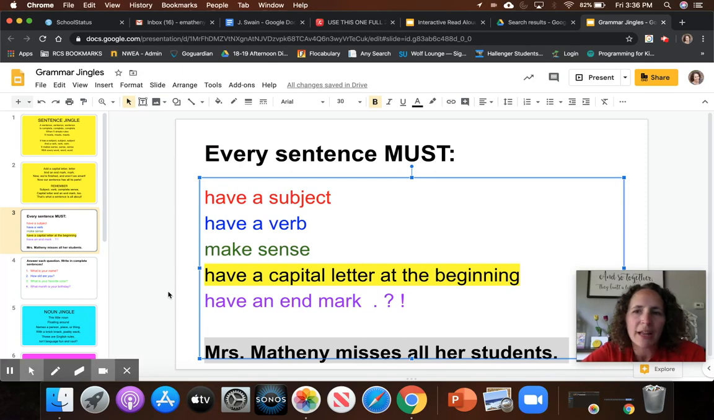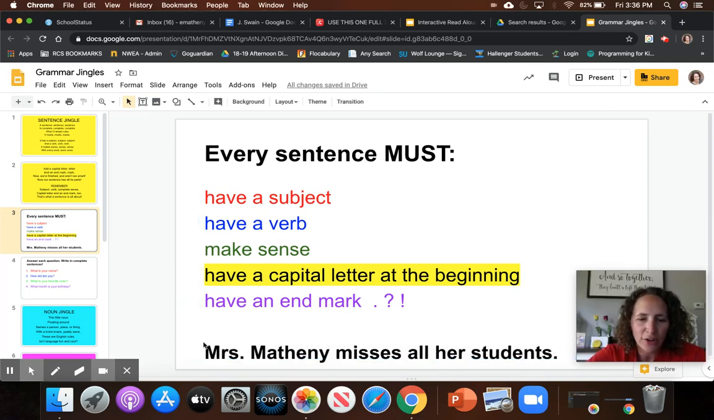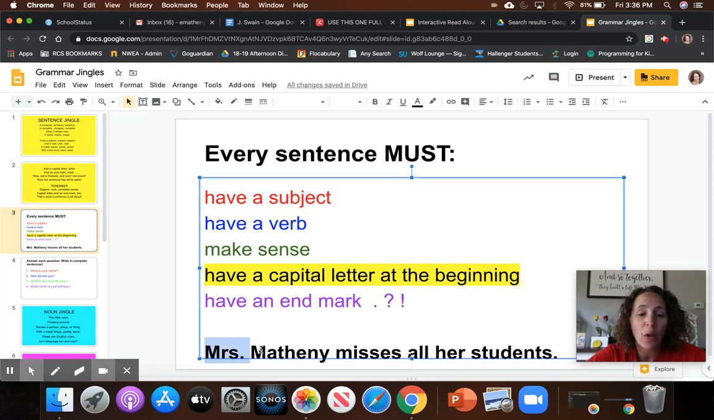So let's look at my sentence I have down here at the bottom. Miss Matheny misses all her students. When I look at that sentence, the first thing I have to find is the subject. Who is that sentence about? Well, this sentence is about Miss Matheny. So I'm going to highlight that and make it red. Now, what does Miss Matheny do? Right now, misses. That's my verb. I miss all my students.